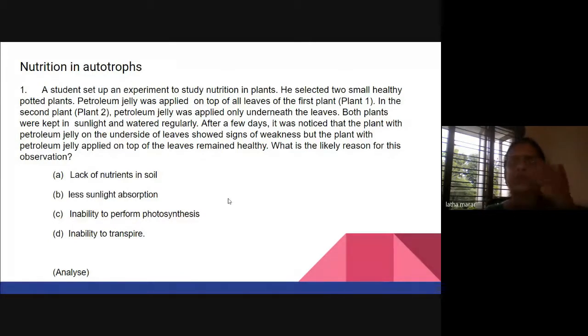So here it is basically about the stomata, because when petroleum jelly is applied, the stomata will be blocked. So what is the likely reason? He sees that the plant applied remains healthy, whereas the other one shows signs of weakness. So the answer, teachers, you yourself can tell, isn't it? It is the inability to perform photosynthesis. The child knows that for photosynthesis, gas exchange is required, and gas exchange usually occurs on leaves through the stomata.